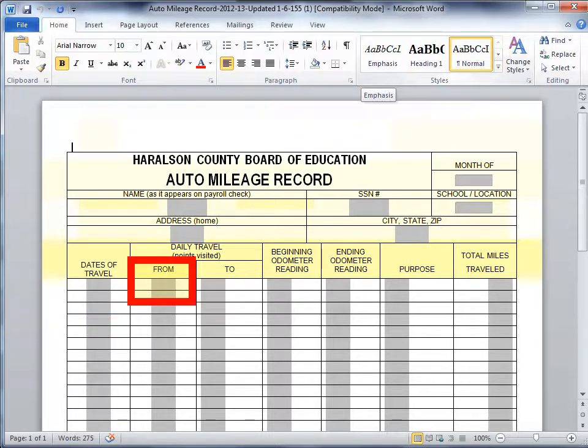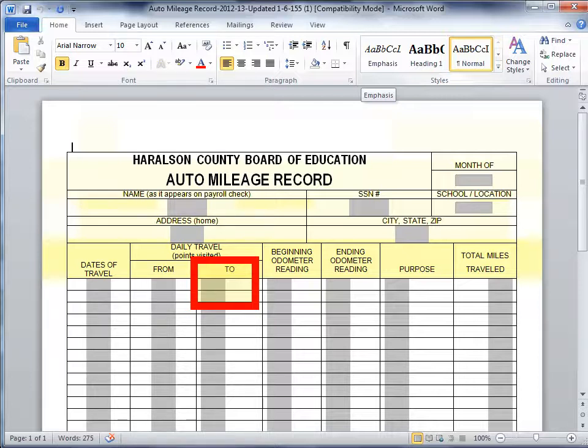This will either be your home or your school. If starting from your school, please be specific. For example, use BES or HCHS, as opposed to the generic term school. Next, you will enter in your destination. This is your first, one-way destination. You may not enter in round-trip mileage on this form. Again, this needs to be specific.